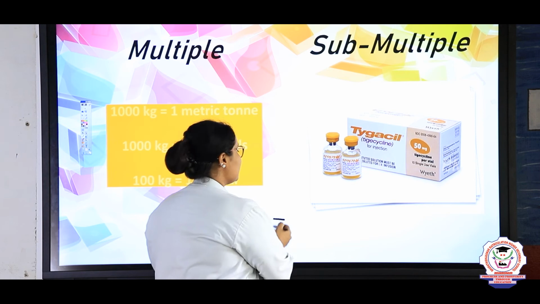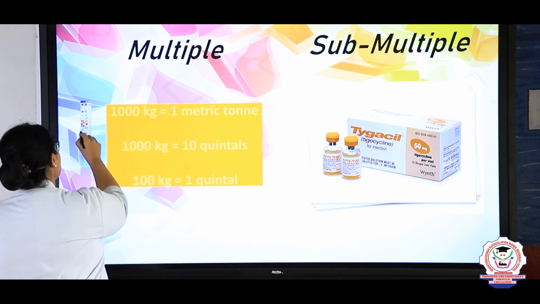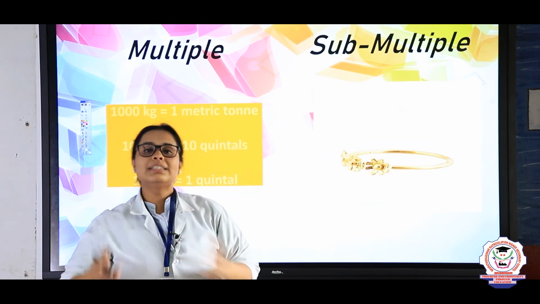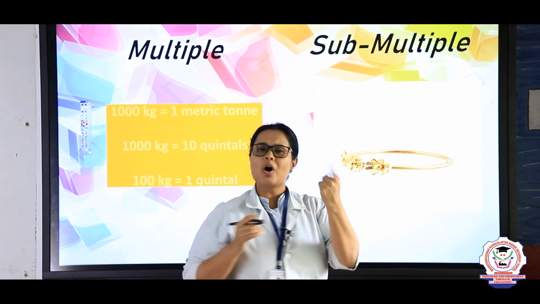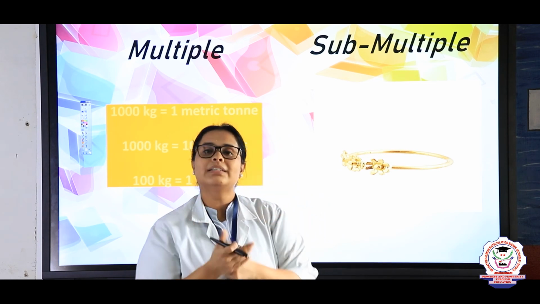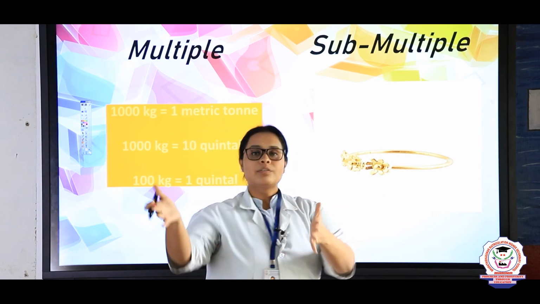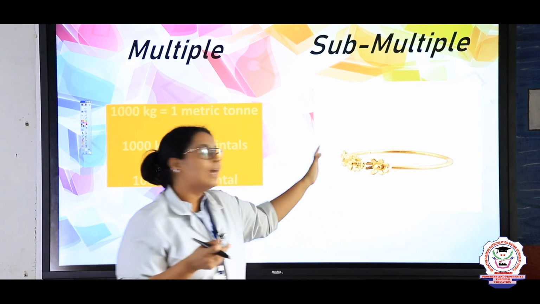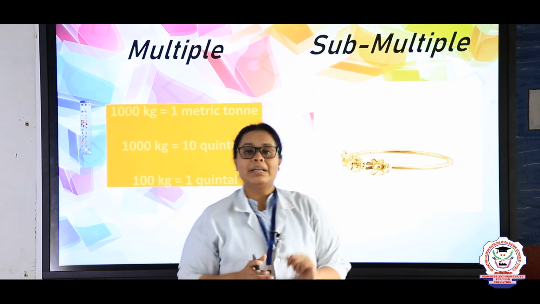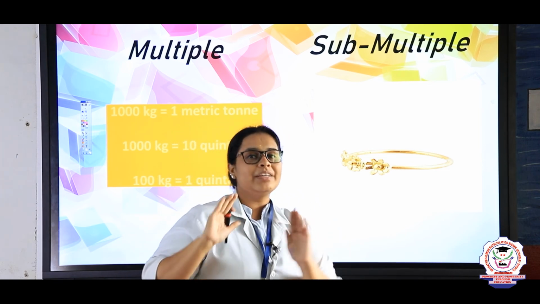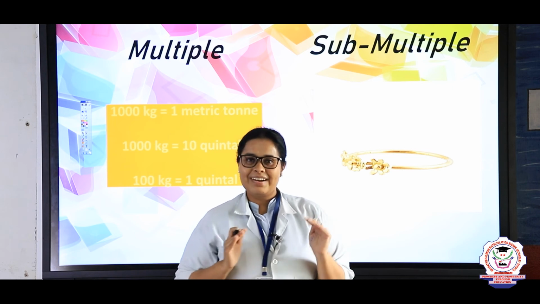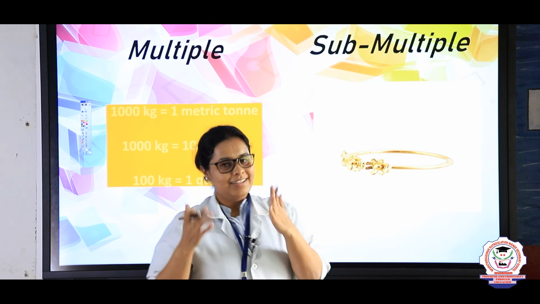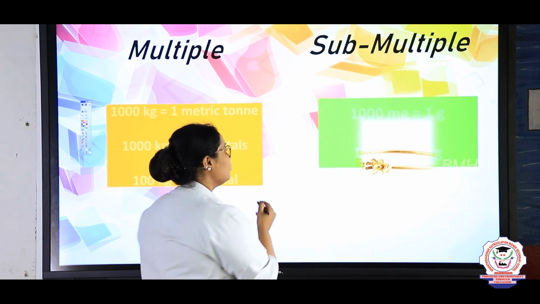So in milligrams, whenever you are doing the calculation, you need a submultiple. In the same way, if you are taking a small ring that your mother is wearing, or even your sisters or brothers, something gold or silver, there you cannot use kgs. Just imagine your sister is saying, Anna, give me 1 kg of ring. Will you give? No, right? Already the sister is 13 kgs. How will you give 1 kilo ring for her? That will be difficult, right? So let's see what the submultiple is for that.